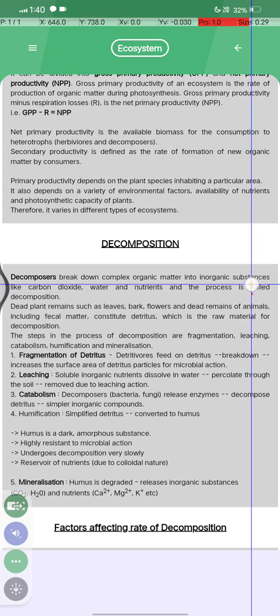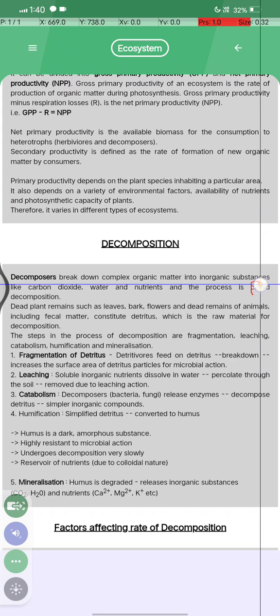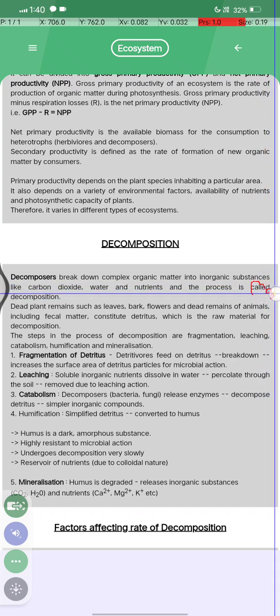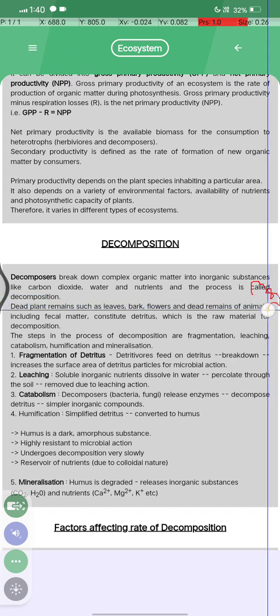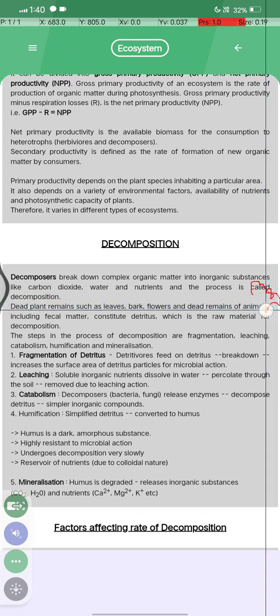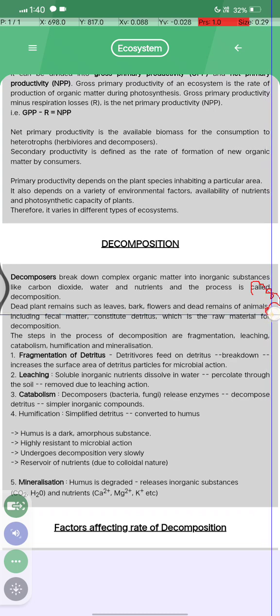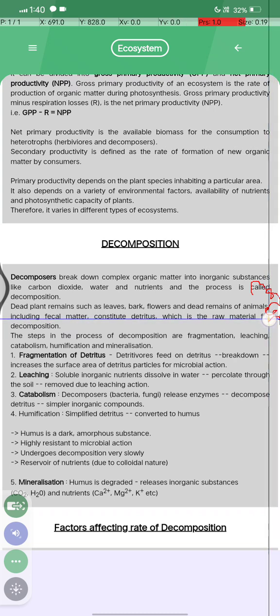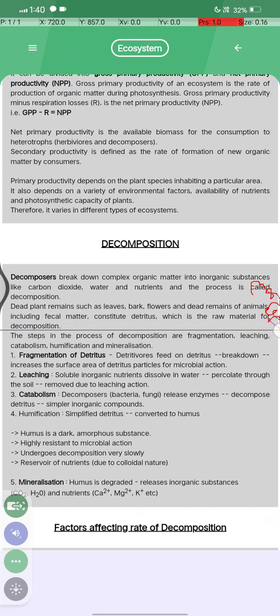Decomposition क्या होता है? Decomposition breaks down complex organic matter into inorganic substances like carbon dioxide, water, and nutrients, and the process is called decomposition. Dead plant remains such as leaves, bark, flowers, and dead remains of animals, including fecal matter, constitute detritus, which is the raw material for decomposition.